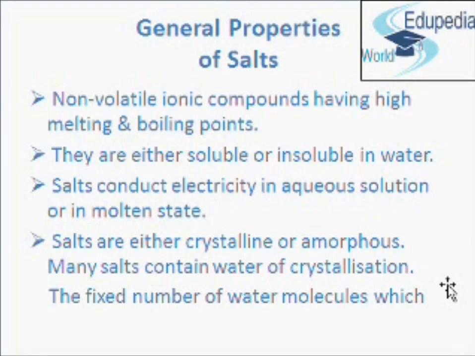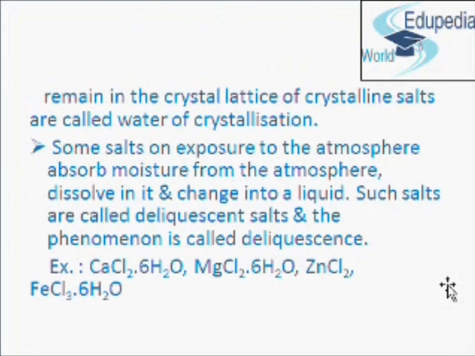Many salts contain water of crystallization. The fixed number of water molecules which remain in the crystal lattice of crystalline salts are called water of crystallization. The water of crystallization is bonded to the parent molecule through coordinate bonds and hydrogen bonds. It can usually be removed from a crystalline salt by heating the salt at a temperature above 100 degrees Celsius. And when the crystalline salt loses its water of crystallization, it becomes amorphous.